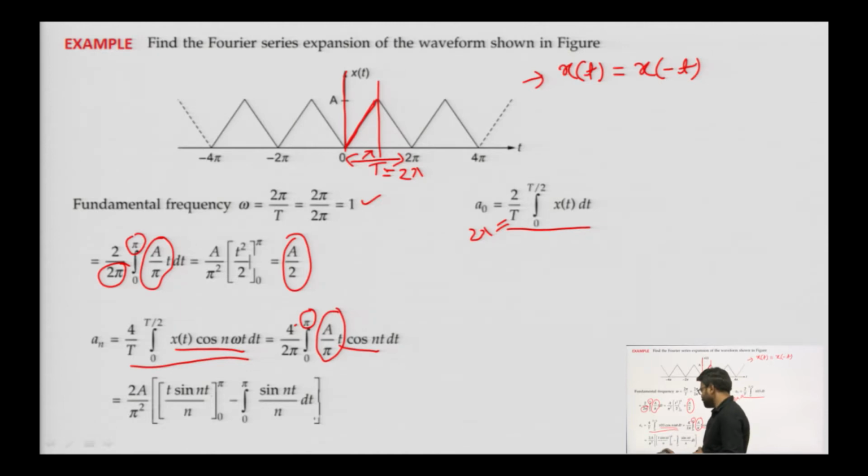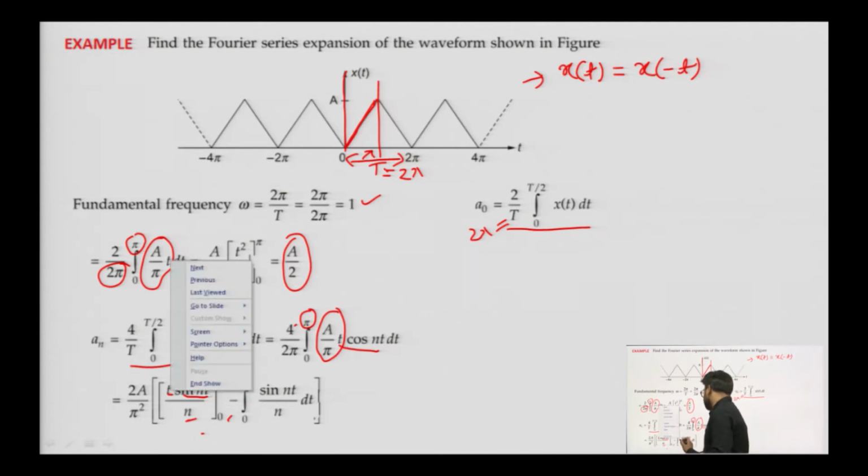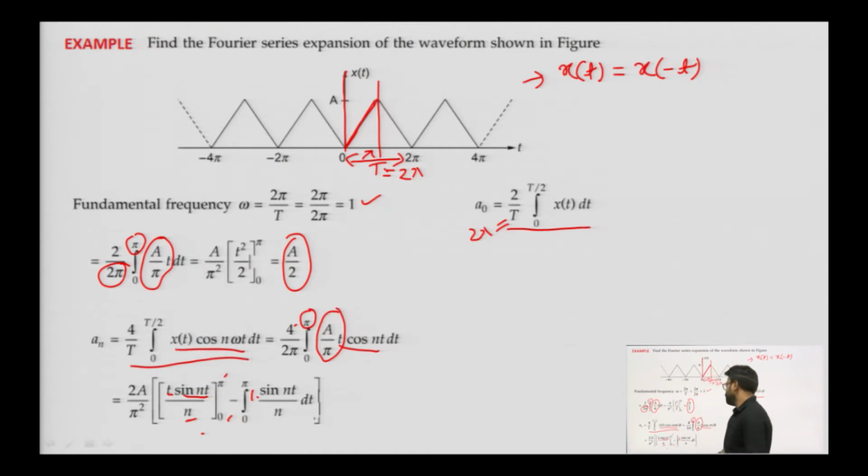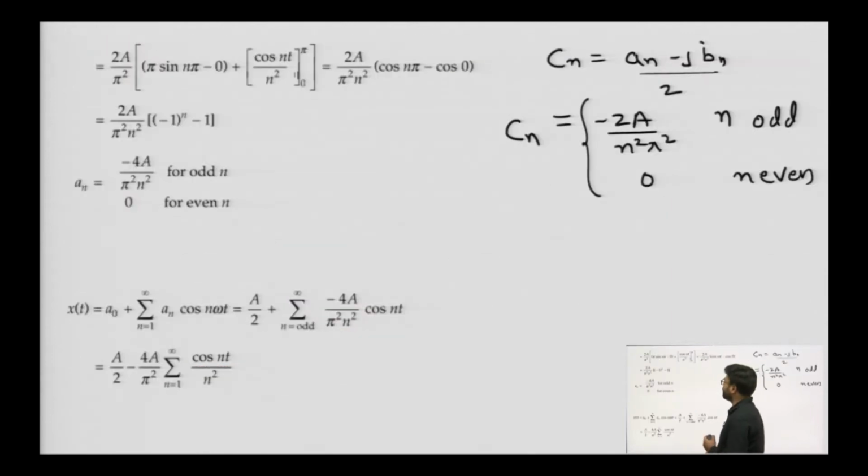According to integration by parts, first function as it is, second function integration is cos n t, sin n t by n, and its limit is 0 to pi. Next, minus differentiation of t, which is 1, into sin of n t by n into dt from 0 to pi. Then A by pi square, pi into sin n pi minus 0, then cos n t by n square from 0 to pi.